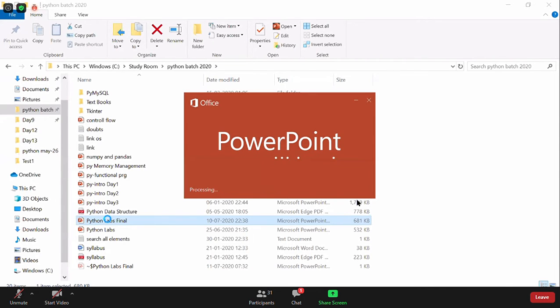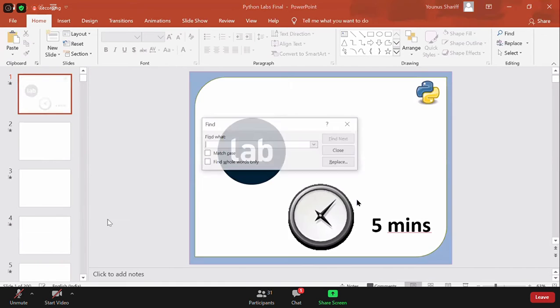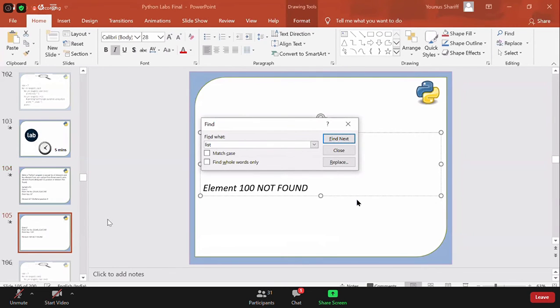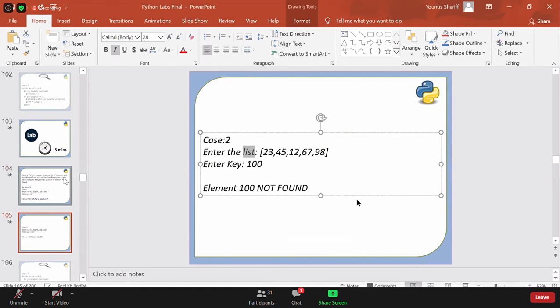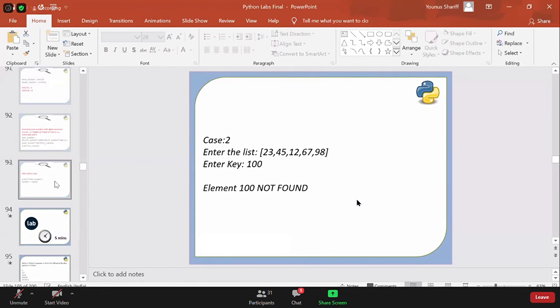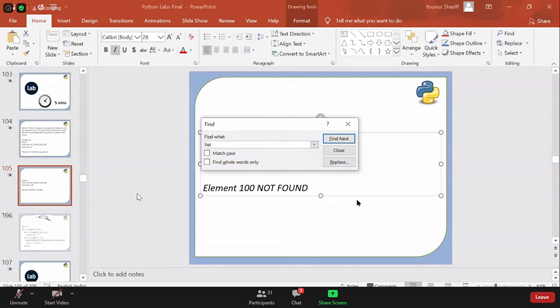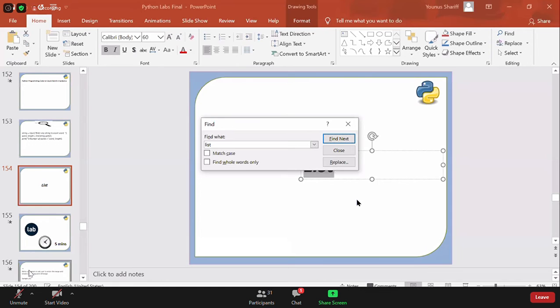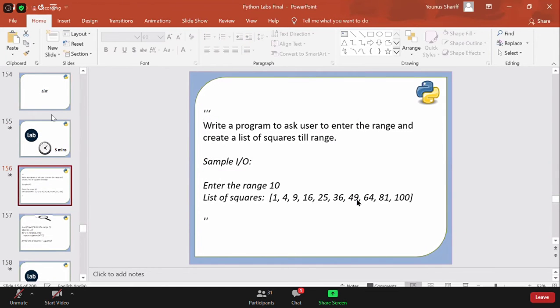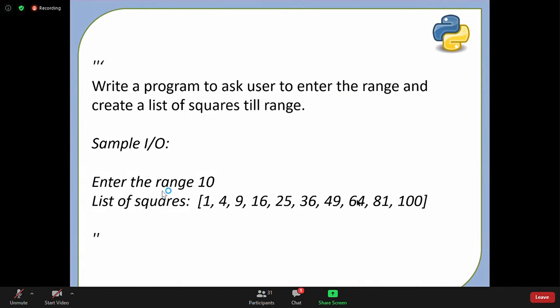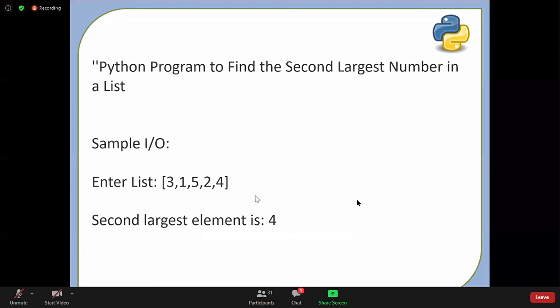I'll search for list. Yeah, so here are the elements in the list. Anyhow, this requires some more knowledge, so we'll come back to this program. I think we did this program, right?